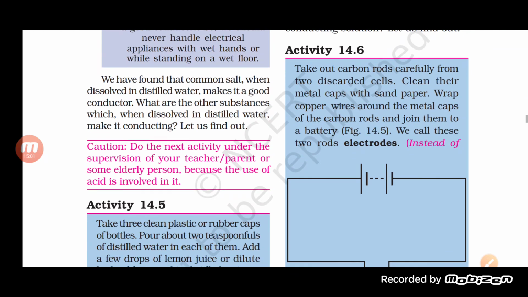So we will take out two carbon rods. We will clean their metal caps with sandpaper, and we will wrap the copper wire around the metal cap of each carbon rod and join them to the battery.